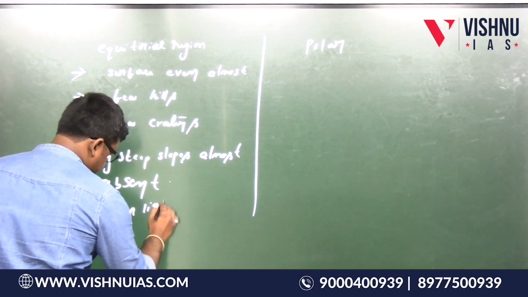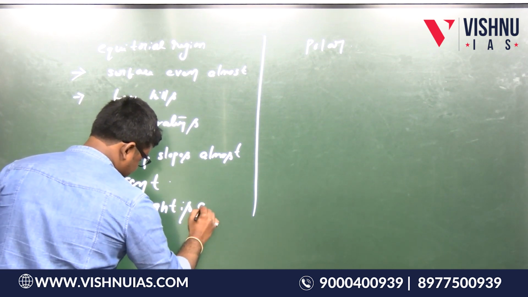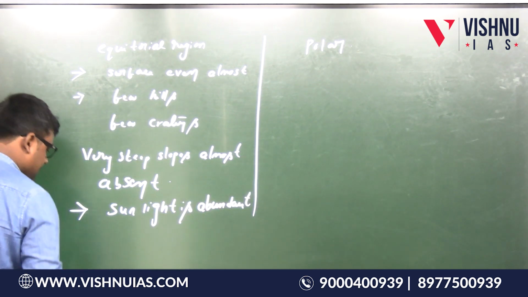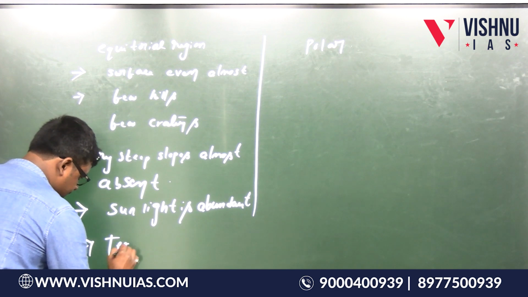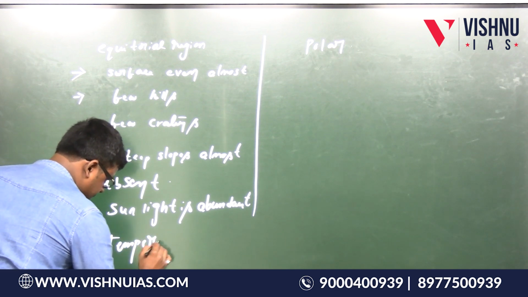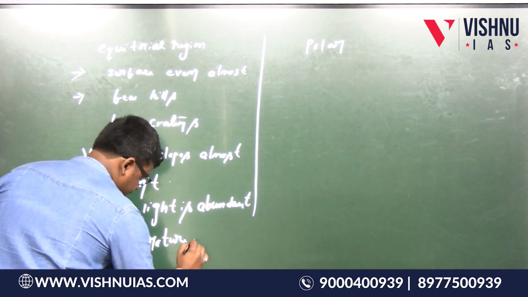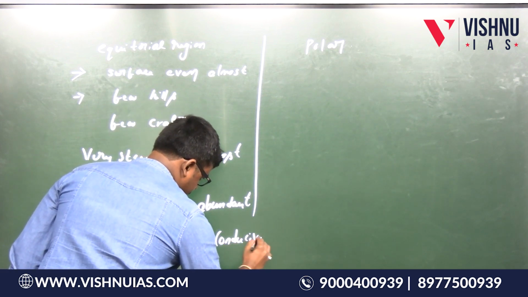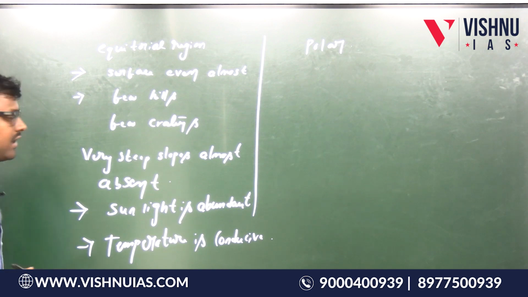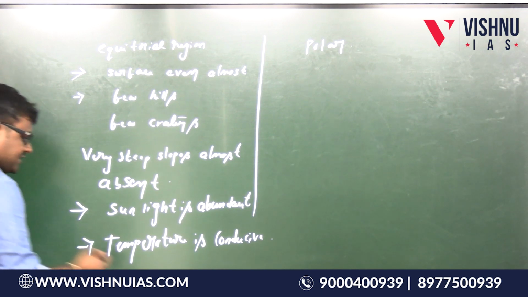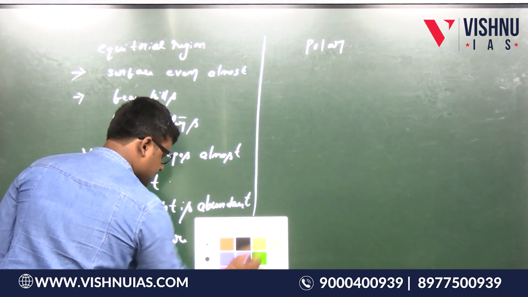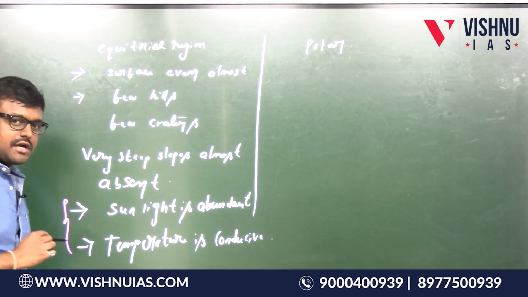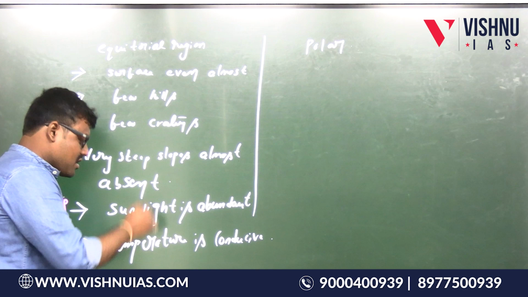Sunlight is abundant and temperature is conducive. Or we can say temperature is favorable. See, these 2 points are very important here. So sunlight is abundant and temperature is conducive. That means the temperature is not very low.